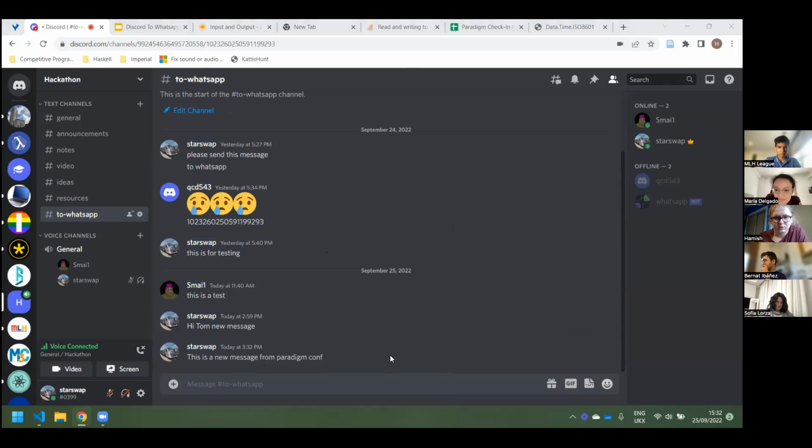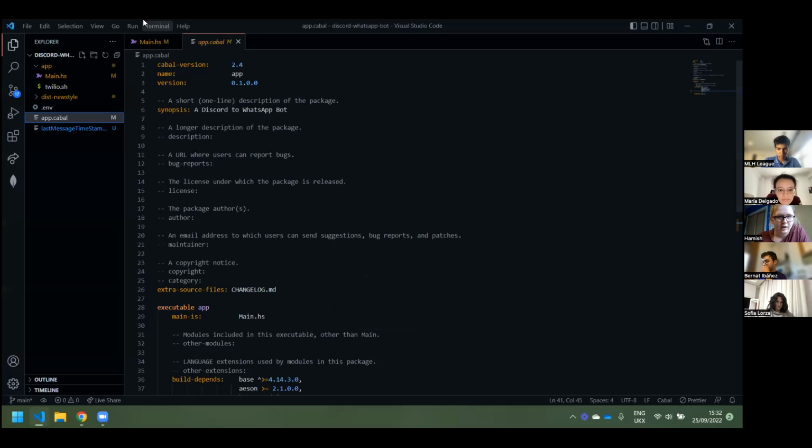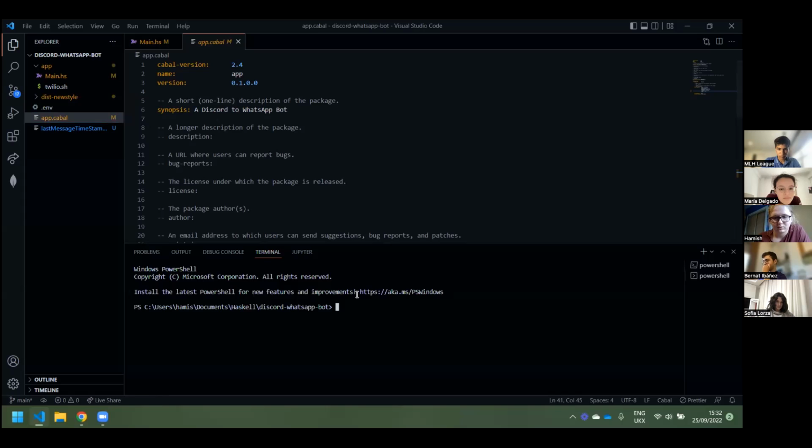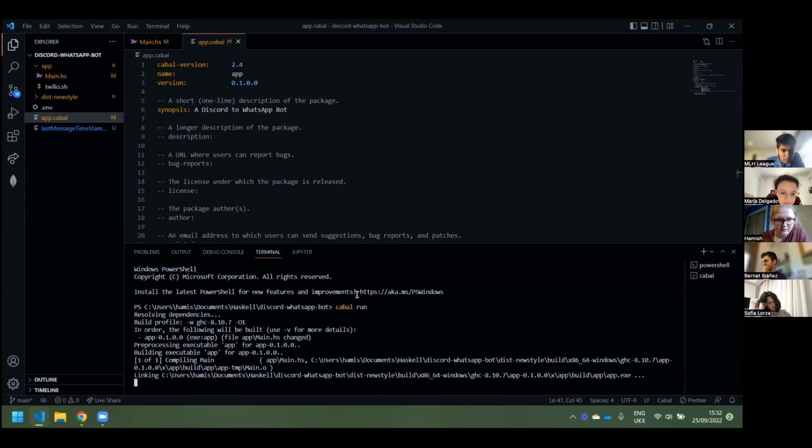So I've sent the message in the Discord. We will now run the bot. Of course, you could automate this using a cron job, and then it would sync automatically. You wouldn't have to do it yourself. So you can just do Cabal run, and it's going to have to build it again, but then it should send it off to Tom. And we can see, once it finishes linking, we should see a list of the messages that have been synced. So that's just one message, and they'll be sent over to Tom's WhatsApp.